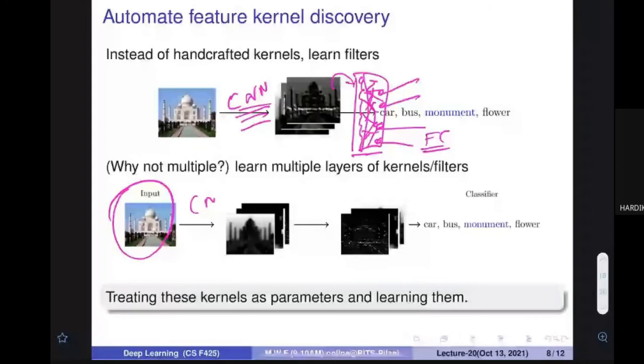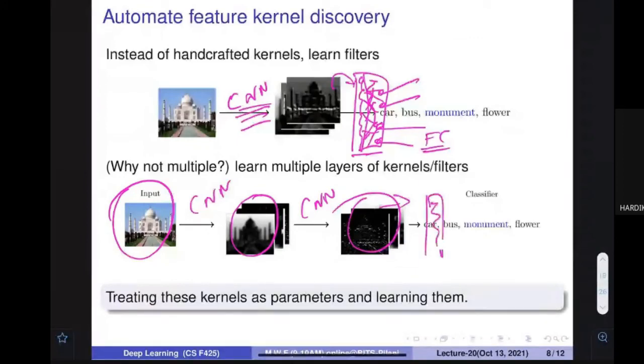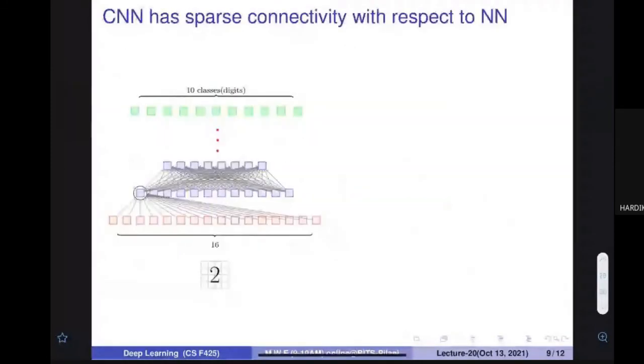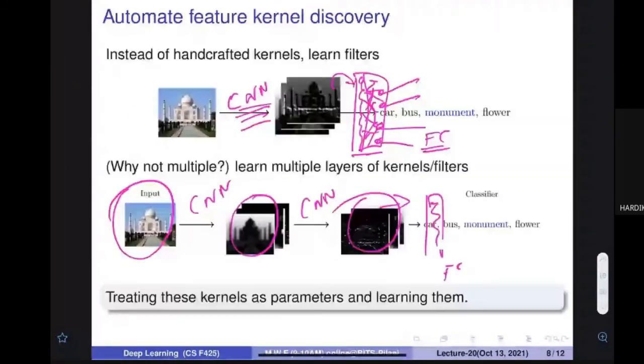Then again, you can apply the CNN to consolidate them, and we keep on doing until we find the right kind of architecture. Then at the end, we apply a classification head, that is the fully connected one, and we get the answer. In the later classes, maybe in the next class, you will see some of the important architectures that do this, and what they have achieved. We are going to see more detail.